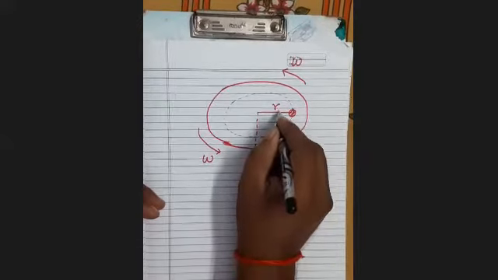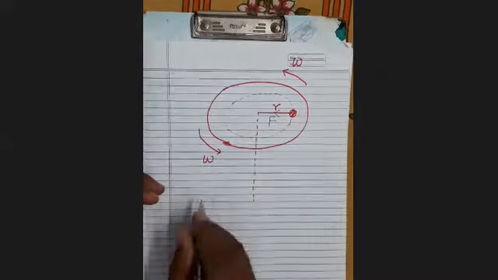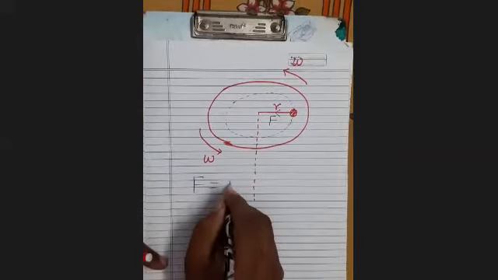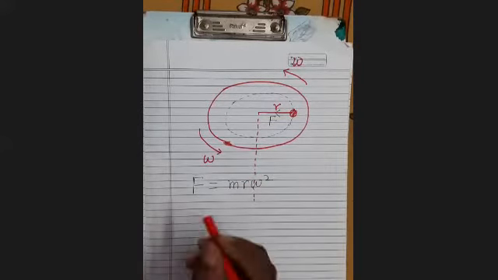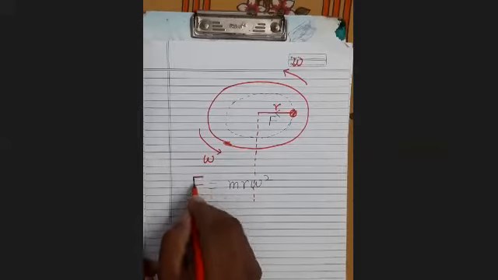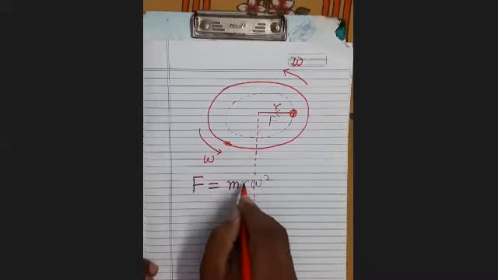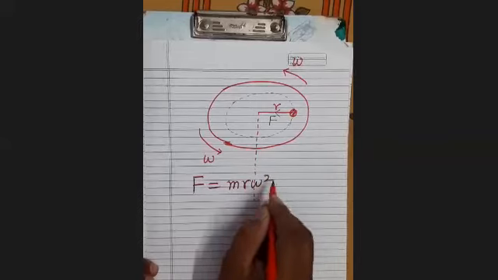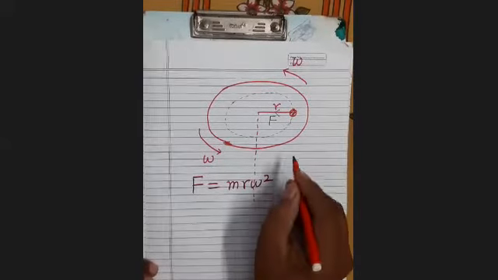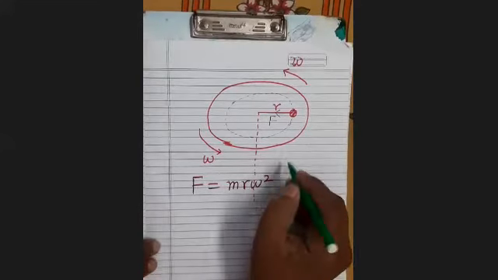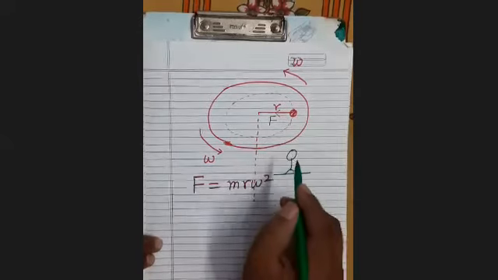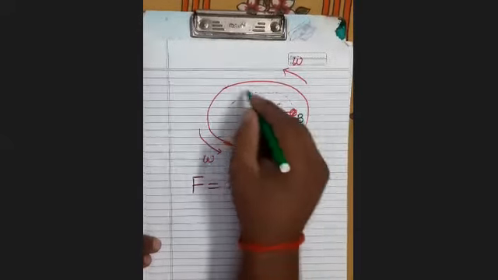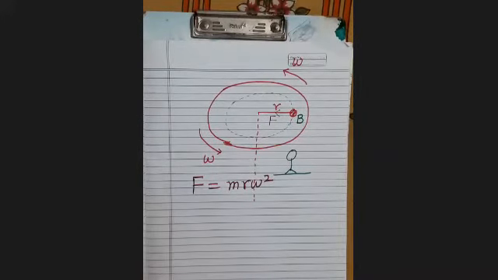How much centripetal force will act? F, which will be given by mr omega square. If there is an observer standing outside the table, what will be noticed by this observer? The observer will find that the body is rotating on the circular path.